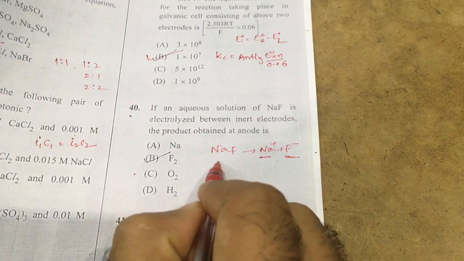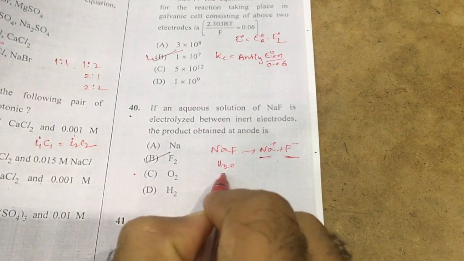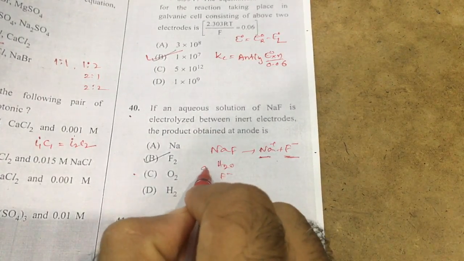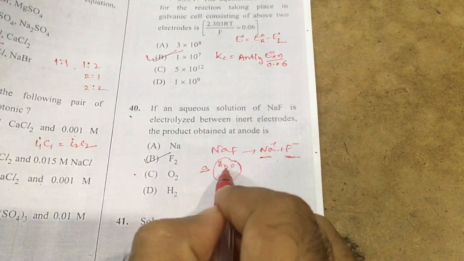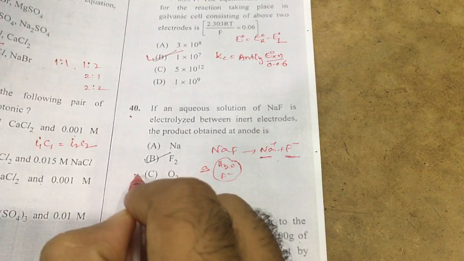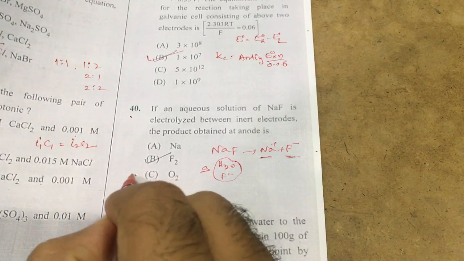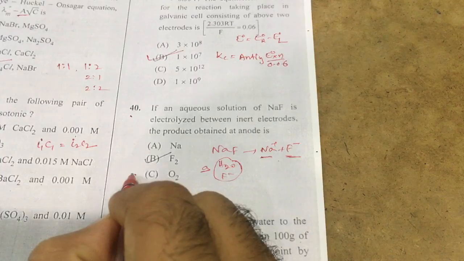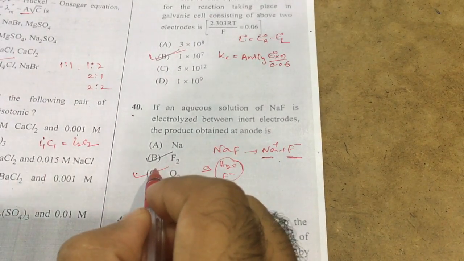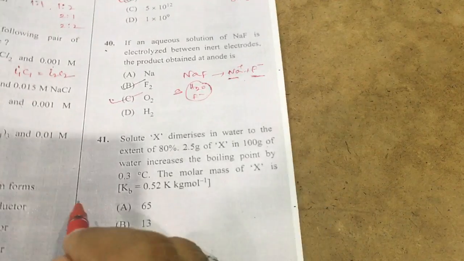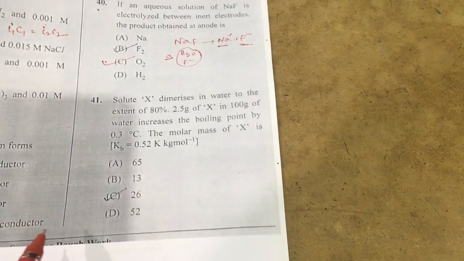Aqueous is there, meaning water is also there and F minus is also there at the anode. So according to the electrode potential value, I think you will get oxygen. Oxygen is the answer.